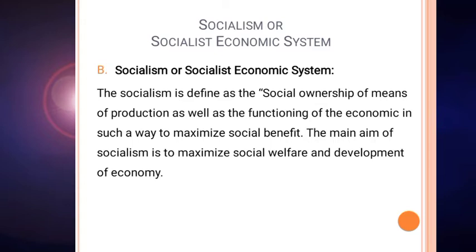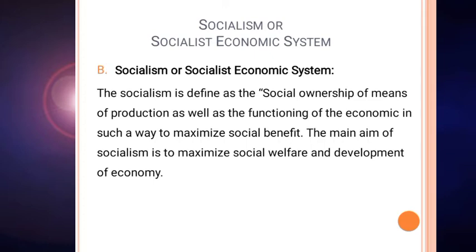So unlike capitalism, in socialism all the factors of production are owned and controlled by government with full interference, full intervention of government, while there is no existence or very negligible existence of private players or private organizations.